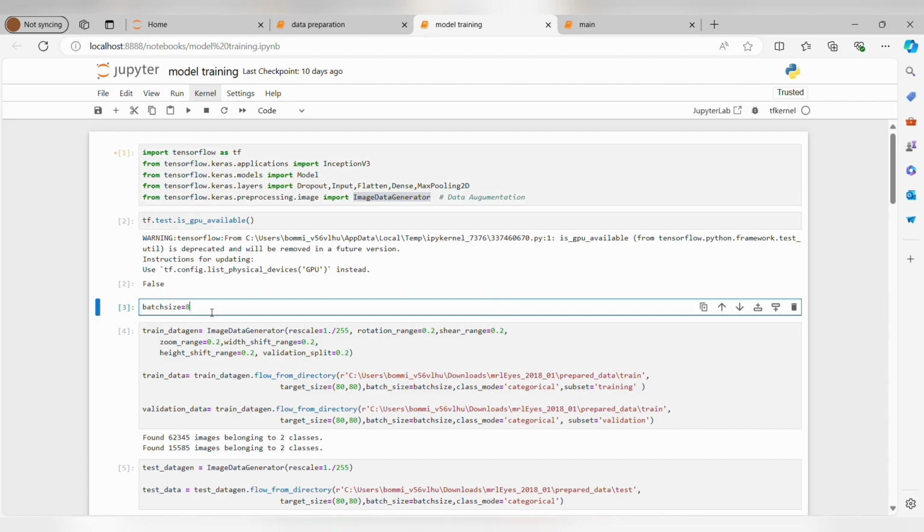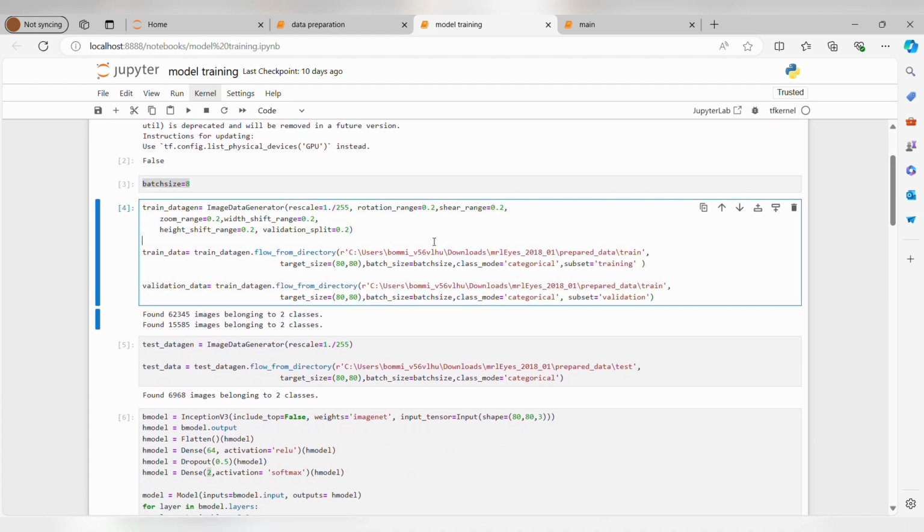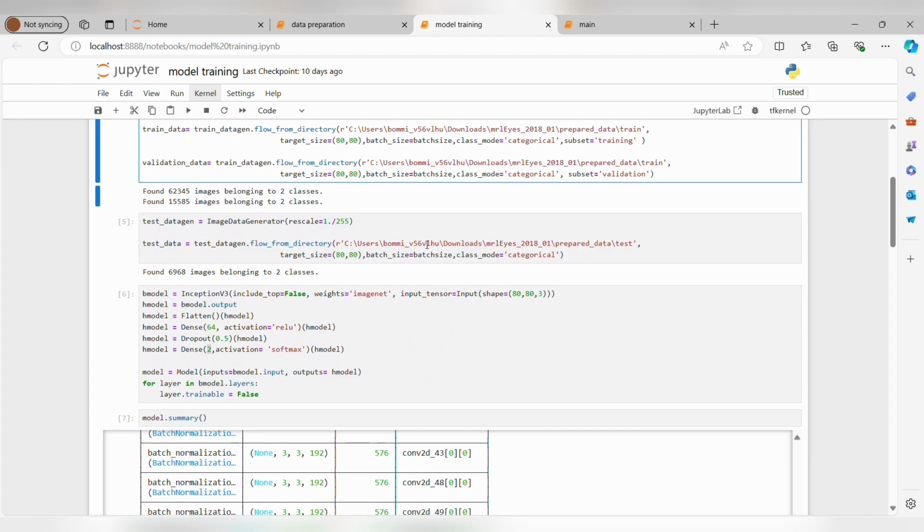And we have given our batch size 8, which indicates that 8 images will be processed together in each batch during training and testing phases. Later, we have done with training and testing of our model.